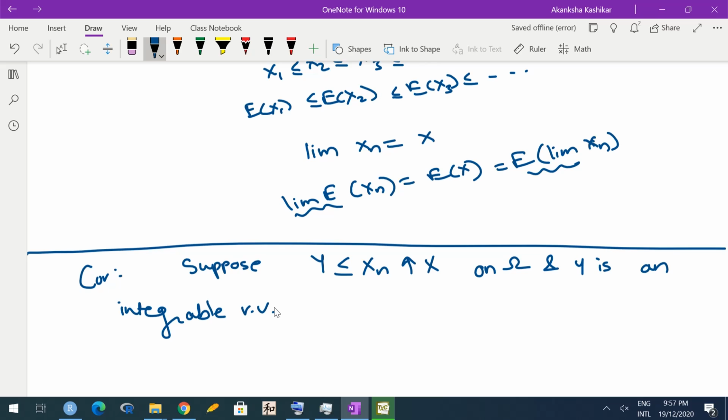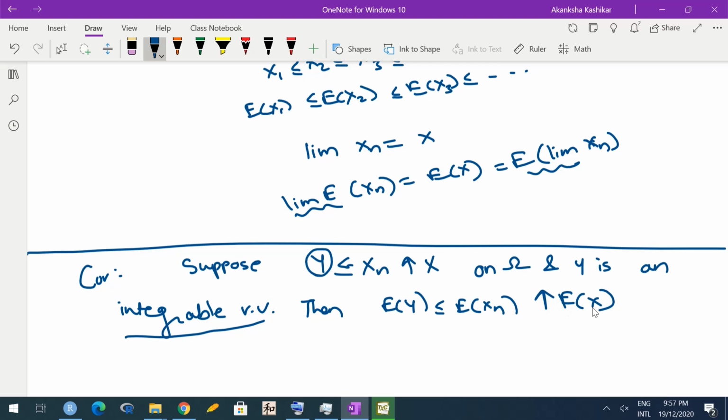Now Xn's can be negative also. The only condition that I am putting is Xn's should be bounded below by some integrable random variable. Do you remember integrable? The expectation should be finite. Okay. Then expected Y is less than or equal to expected Xn. This is okay because this happens by monotonicity, and expected Xn converges to expected X. Okay. So we are trying to relax non-negativity here.